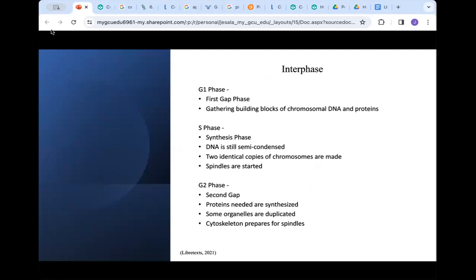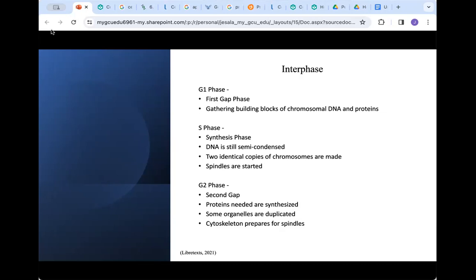In interphase, the cell will continue to go about normal cell processes. The interphase steps must be completed in order for the cell to start the mitotic process. In the G1 phase, which is also known as the first gap phase, the cell starts to gather the building blocks of chromosomal DNA and proteins. At this time, the cell will also gather energy reserves in preparation for future phases.